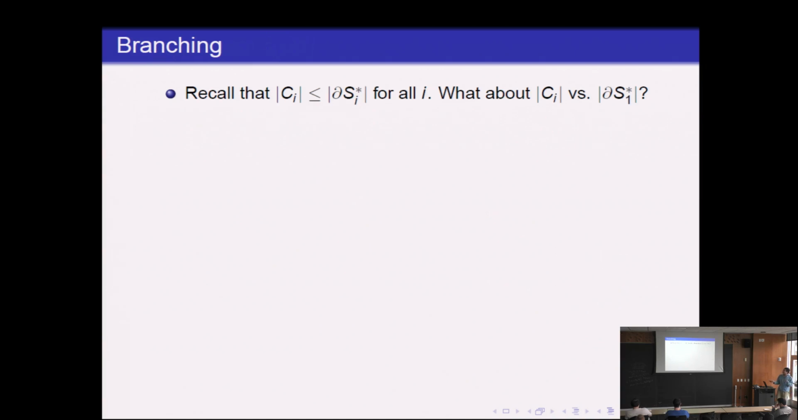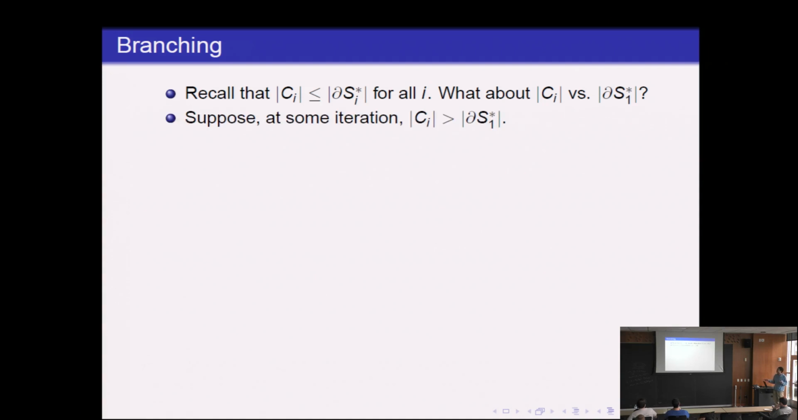So recall that the crucial part of our analysis was bounding the ith cut that greedy makes with the ith component in opt. What if we compare the ith cut that greedy makes with the first component in opt? Note that the boundary of S1 can be much smaller than the boundary of Si. So if we can tighten this bound to relate Ci to S1, then we can possibly get something much better. So that's what we'll do next.